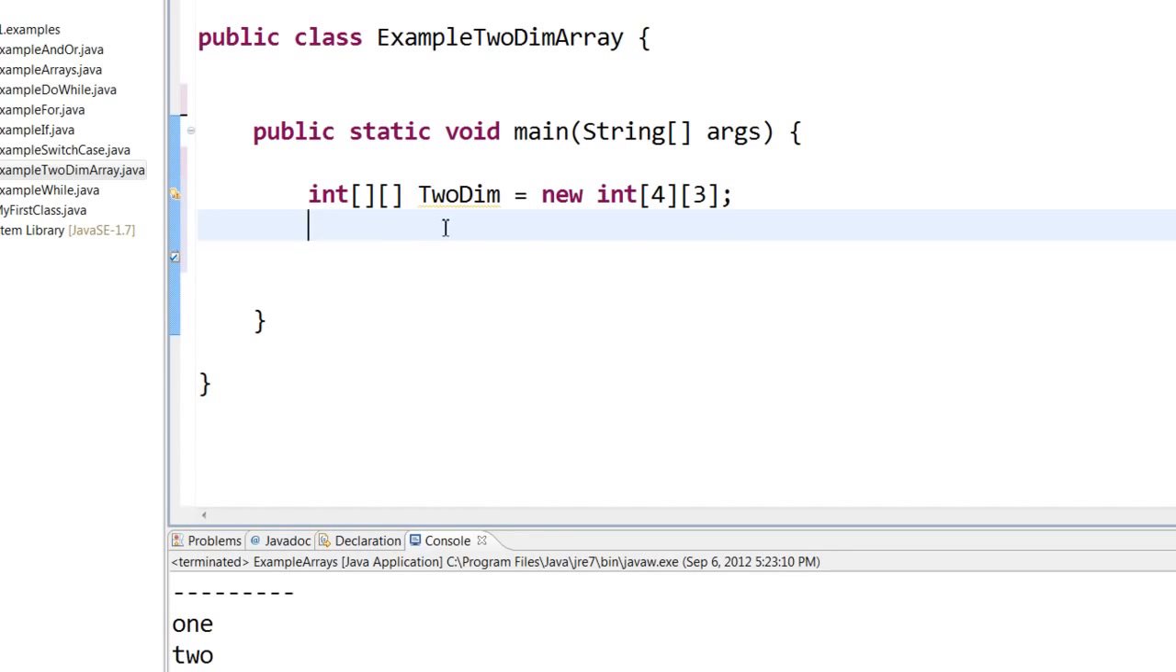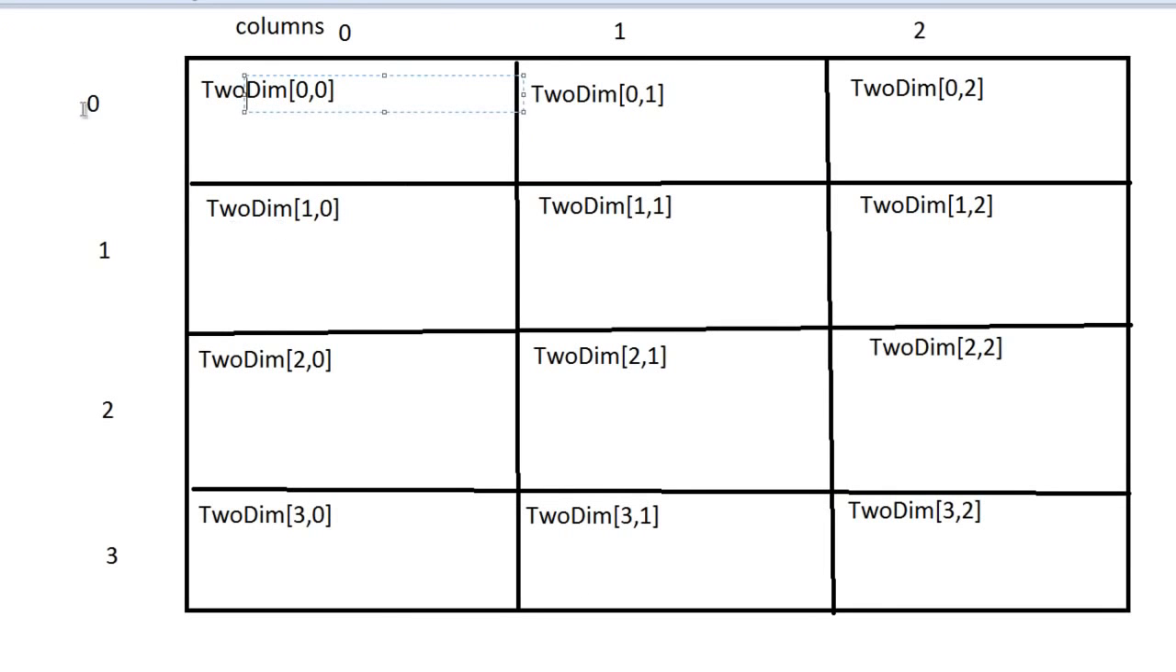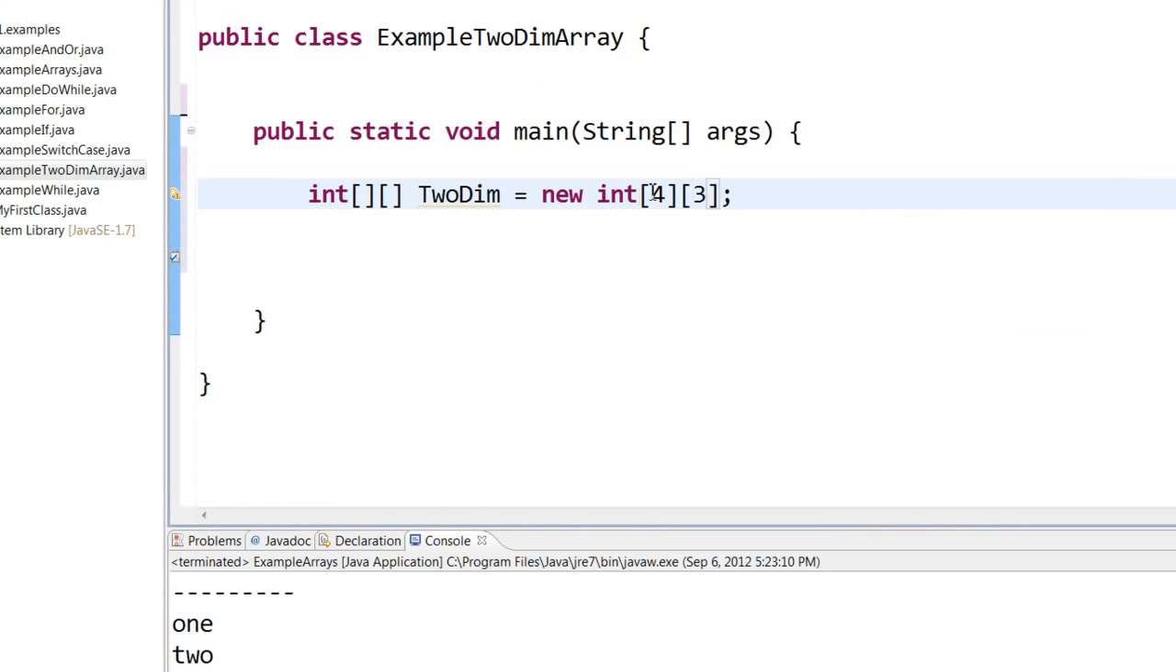You can declare a two-dimensional array like this: int 2 square brackets, an array name 2dim, and then new int of how many rows you want and how many columns you want. Here you can see that I want 4 rows and 3 columns. So I named the array 2dim and I said 4 rows, 3 columns.